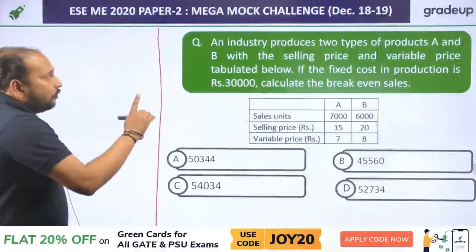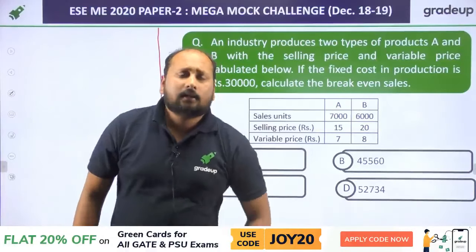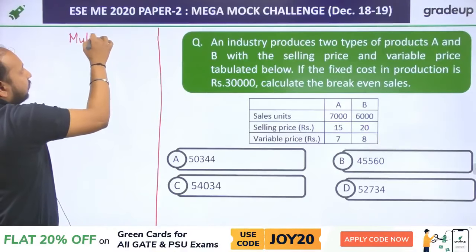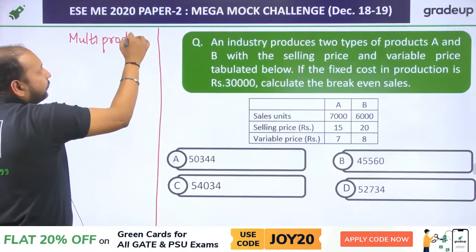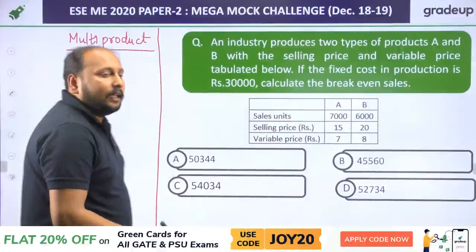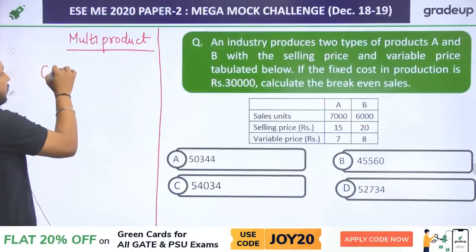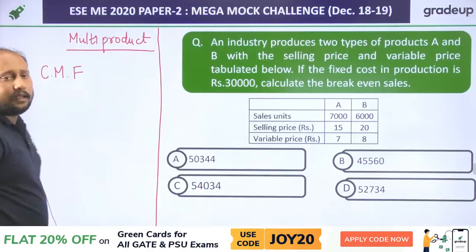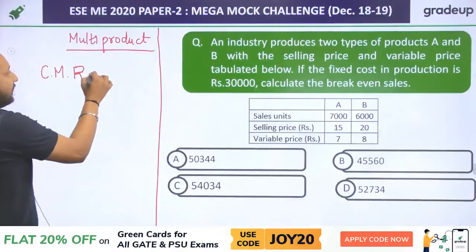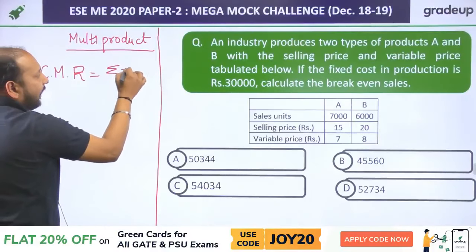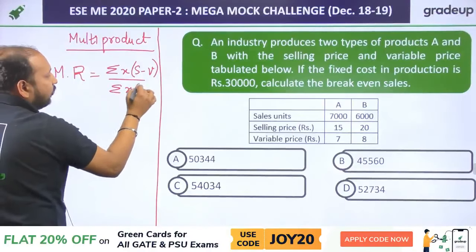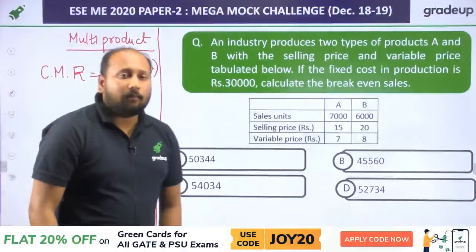Clear? So this question is basically from multi-product. Whenever we are having multi-product being discussed, this topic is from multi-product break-even analysis. So in this case, break-even sales can be calculated by contribution margin factor. You might be knowing about this CMF, which is contribution margin factor or ratio, which is equal to the summation of x into s minus v upon summation s into x. You have to apply this formula.